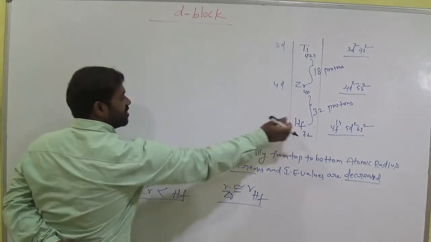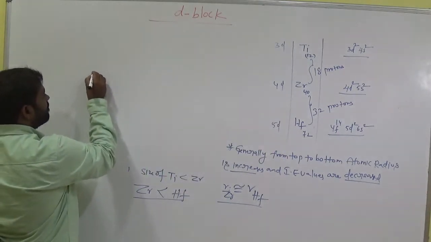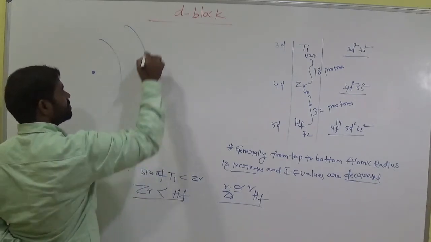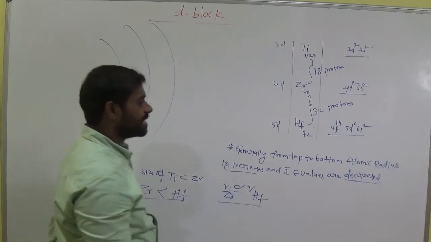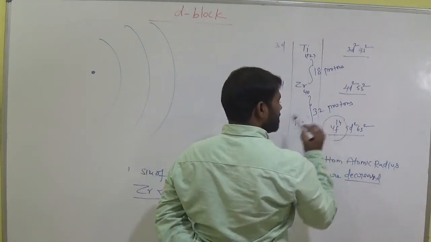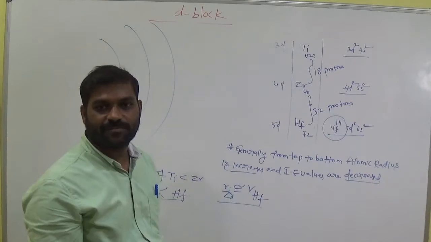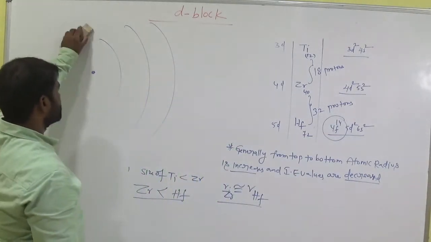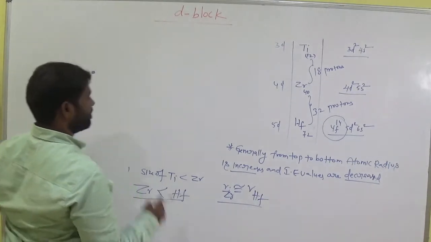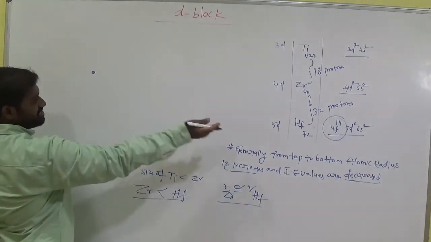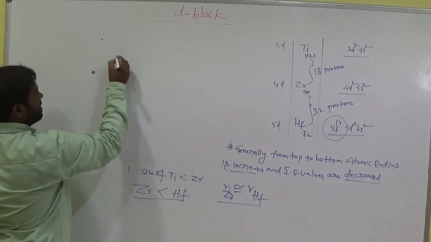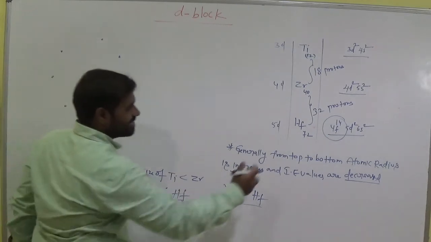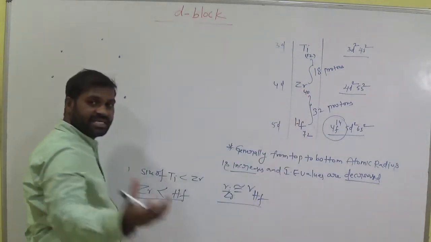So let us consider the nucleus of hafnium. This is the nucleus of hafnium. There is a completely filled 4f orbital. The maximum filling capacity of 4f is 14 electrons. 14 electrons are there in 4f. Am I right? So around the nucleus of hafnium there are 14 f electrons. Why is the atomic radius of zirconium and hafnium nearly similar?